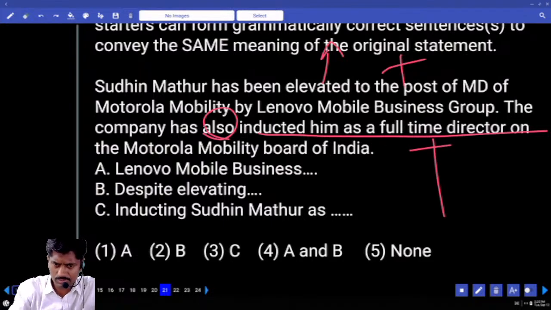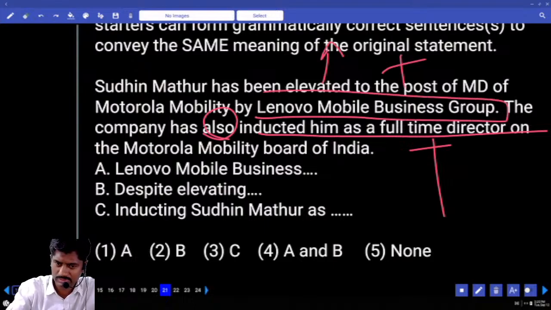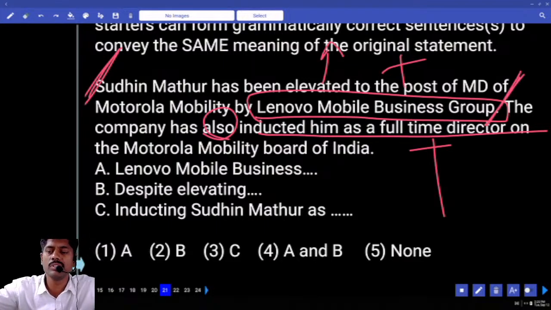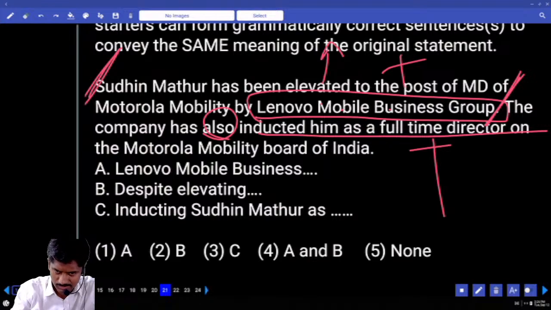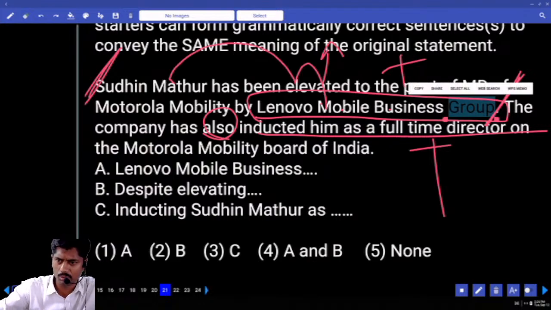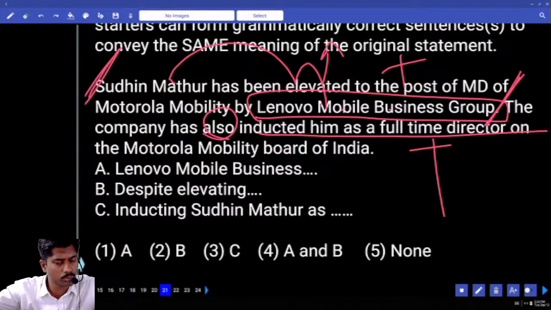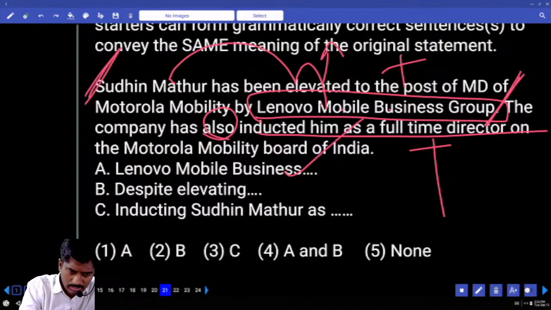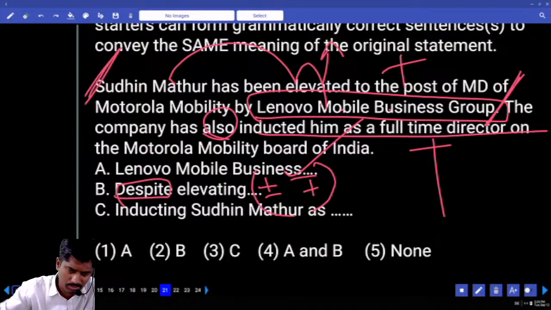Lenovo Mobile Business Group. Can I take this? See what is given here. Sudhin Mathur and Lenovo Mobile Business Group. This is given in passive voice. Sudhin Mathur has been elevated by Lenovo Mobile Business Group. I can interchange like active voice. Lenovo Mobile Business elevated Sudhin Mathur to the post of MD of Motorola Mobility. Yes, I can take. And despite, whenever we are taking despite, positive, negative, positive combination happens.